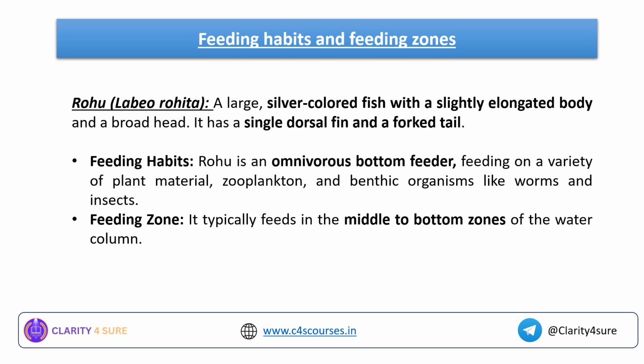It has a single dorsal fin and it has a forked tail. Okay, see, more or less the features will be the same, but there are certain key points which you have to note, because one important thing related to Rohu is that it is a silver colored fish. Okay, next comes the feeding habits.